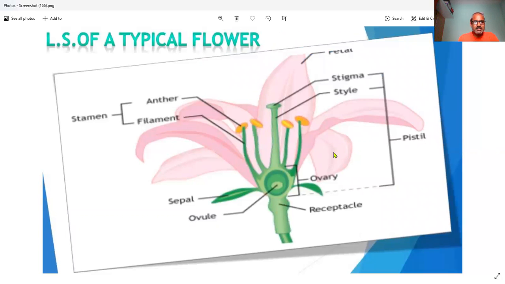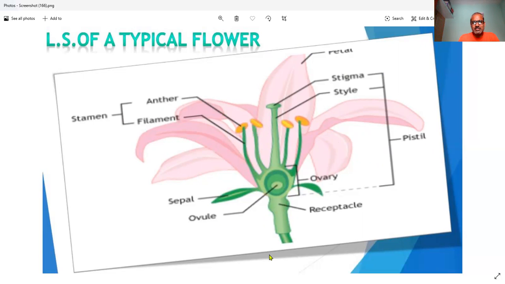So this is the typical structure of a flower. Here we discussed already, this is the female part. This structure is the female reproductive part, and it includes the stigma and style. The tube-like structure is the style, and the third one is the ovule. Ovule, ovary, all come in this pistil. So that is the pistil. And the male reproductive part, this yellow point you can see, that is the anther. The anther is attached to a tube-like structure called the filament. So both are called the stamen. That is the male reproductive part.